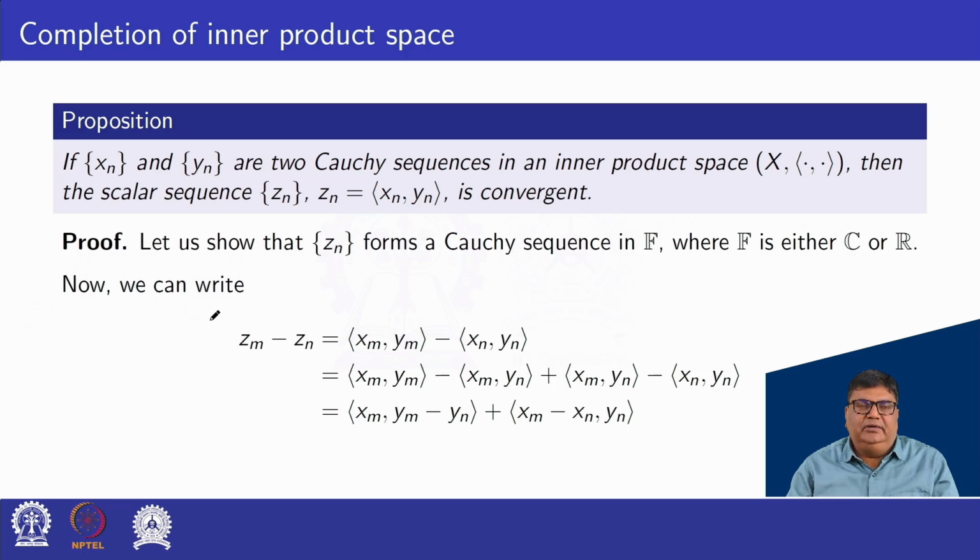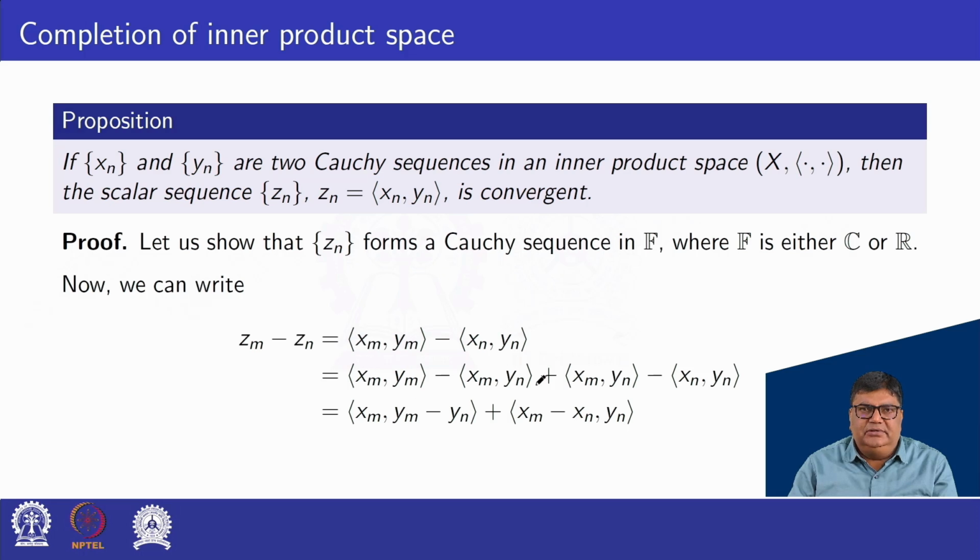Now we can write Zm minus Zn, where m and n are positive integers. Here Zn is defined as the inner product of xn, yn. That is, Zm minus Zn can be written as the inner product of xm, ym minus the inner product of xn, yn. Here we added the inner product of xm, yn and subtracted the inner product of xm, yn. Then we have this.